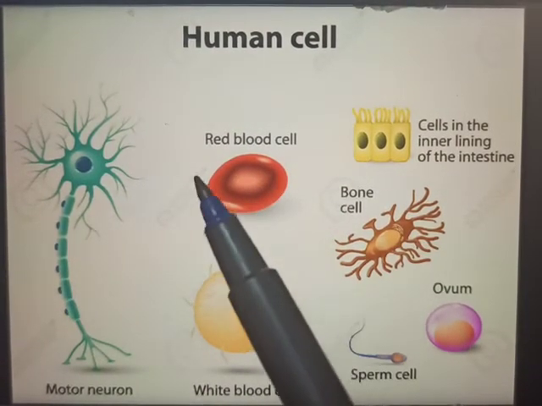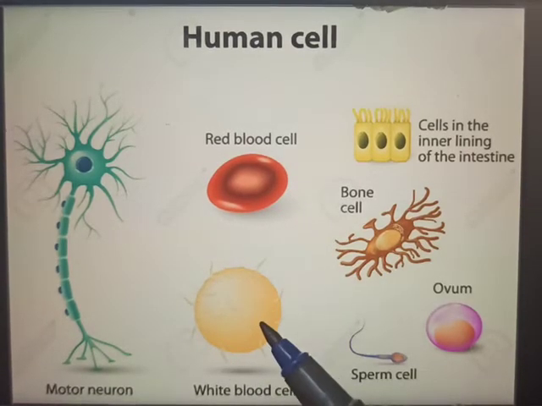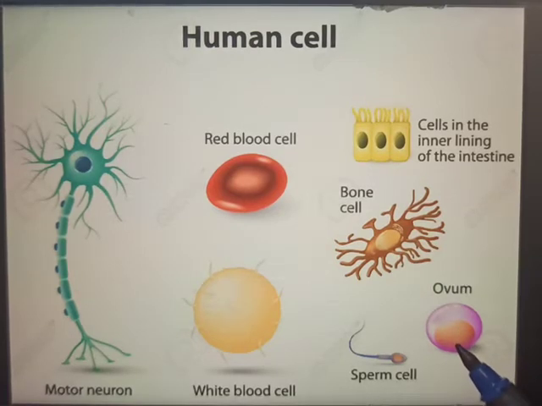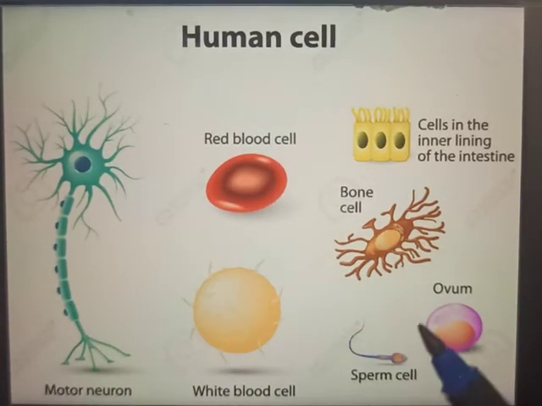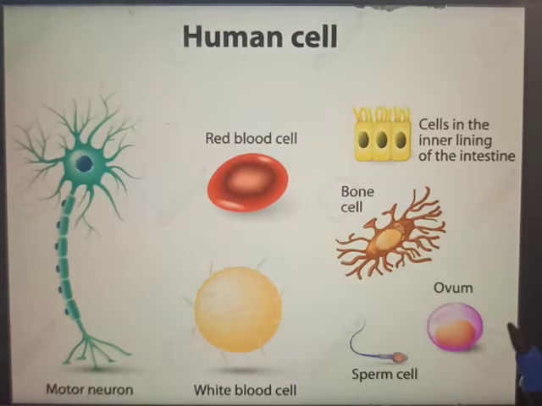This is the red blood cell. This is the white blood cell. This is the bone cells, ovum, the human ovum. This is the human sperm. So all these structures, all these shapes they have because they have to perform the function accordingly.